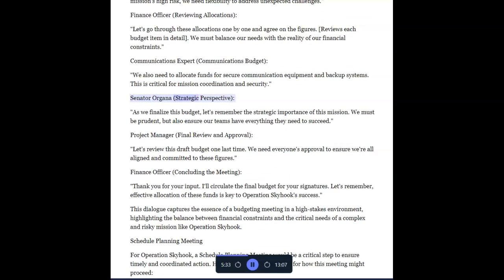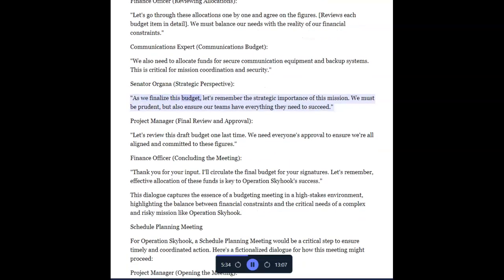Senator Organa, strategic perspective. As we finalize this budget, let's remember the strategic importance of this mission. We must be prudent, but also ensure our teams have everything they need to succeed.